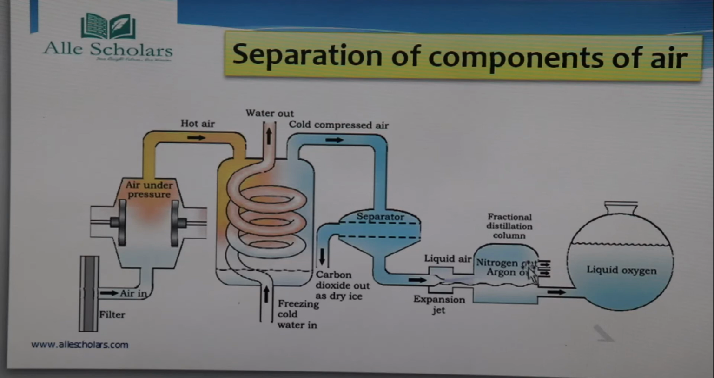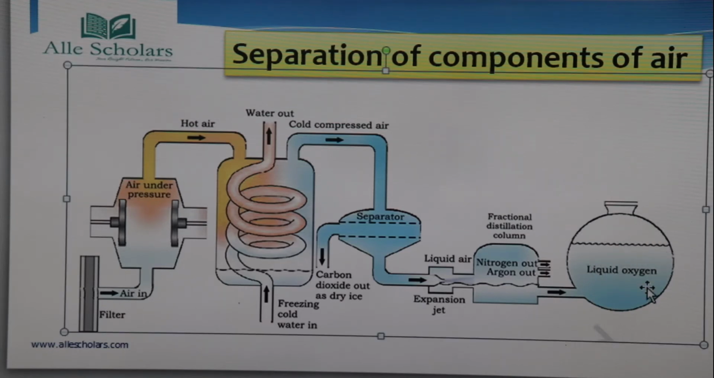Then comes the turn of the argon, it is having the boiling point -186 degrees C. So next the argon will be collected from here. Okay, the one which is having the lowest boiling point is going to boil first. Okay, then comes the oxygen. Since oxygen is having a higher boiling point, that is -183 degrees C, it is left behind here and it is collected here. So this liquid oxygen, you can say, is being collected here. Okay, I hope this will be very clear to you.